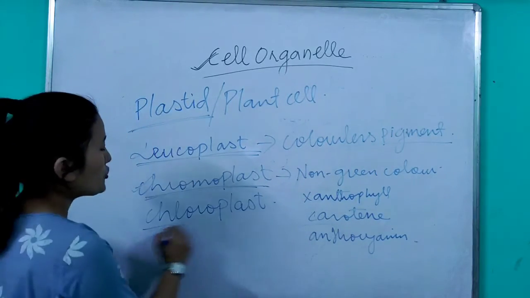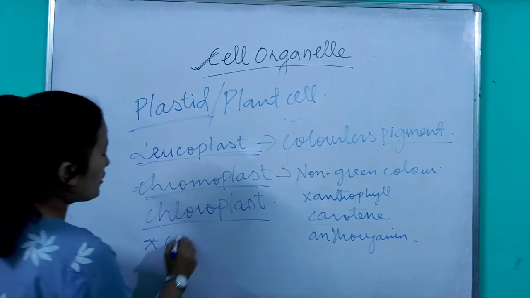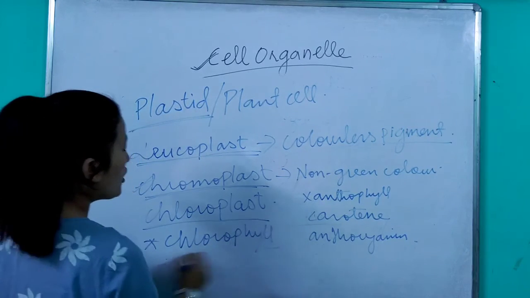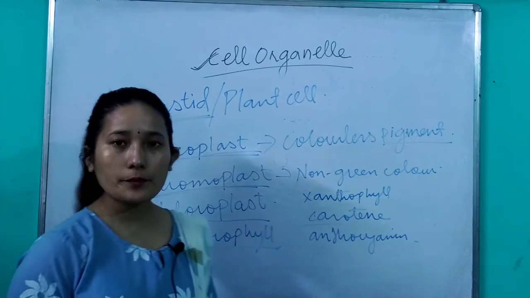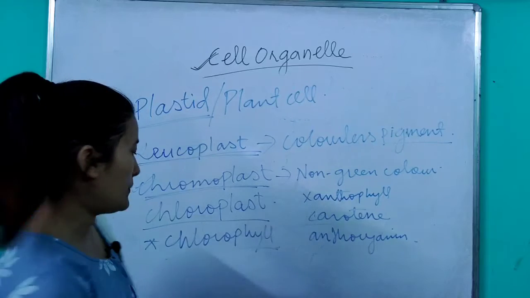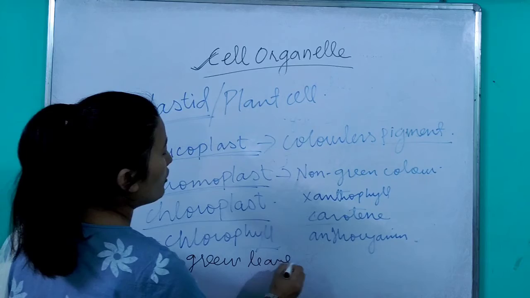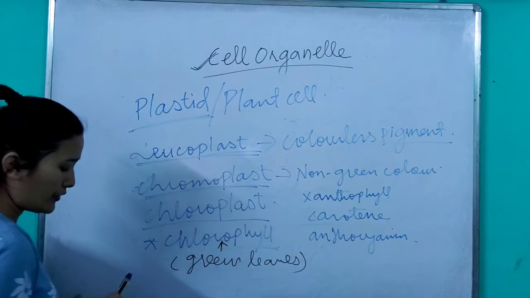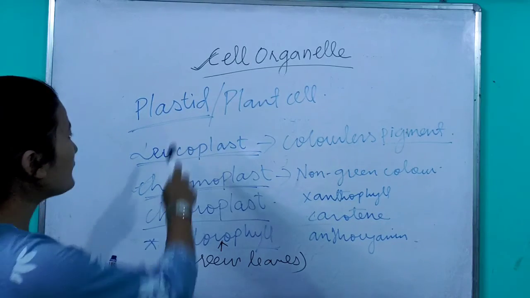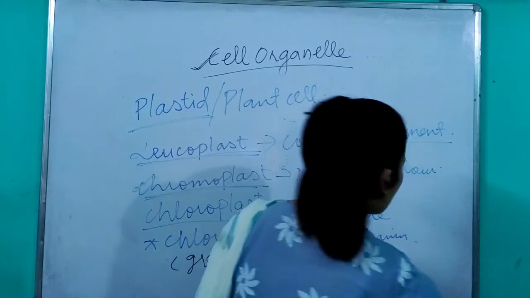Okay, now next comes your chloroplast. We all have heard about chloroplast. Now your chloroplast consists of what? Pigment called chlorophyll, and we all know what chlorophyll does. Chlorophyll helps in trapping the sunlight and thus carrying out photosynthesis. And the green color of the leaves is because of which pigment? Chlorophyll. I hope you understood this particular portion, that is the cell organelle plastid, and remember it is present only in the plant cell.